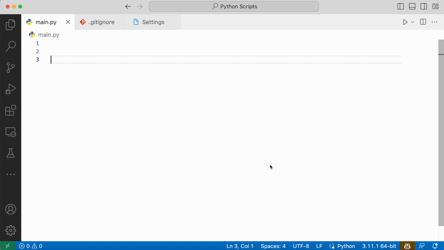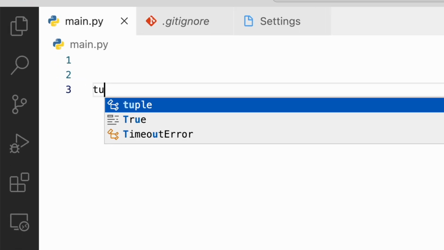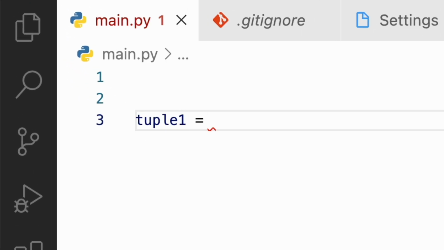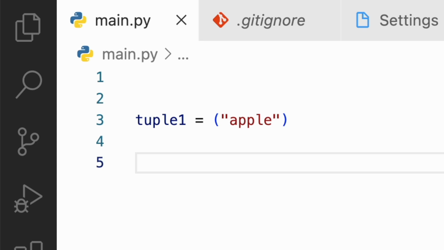There is another difference between list and tuple, which is the syntax. Let us see how we can create a tuple. A tuple can be created using parentheses, while a list can be created using square brackets. This is one of the syntax differences between tuple and list. When we create a tuple, we need to make sure that we keep at least one comma inside the parentheses. Otherwise, the tuple will not be created.